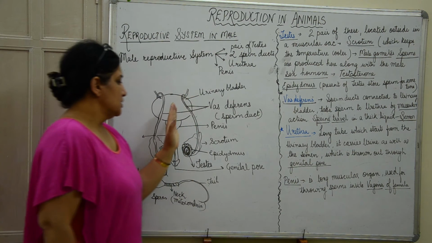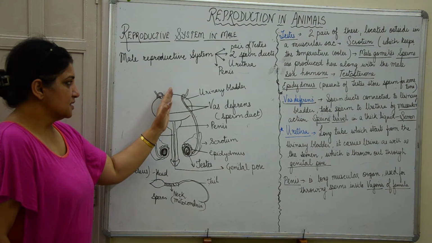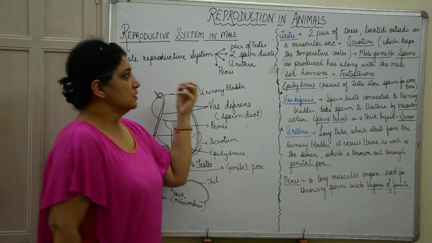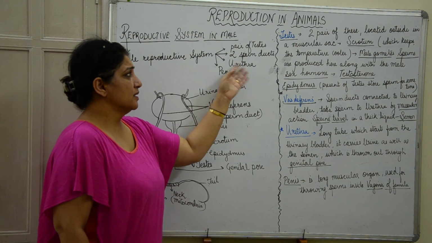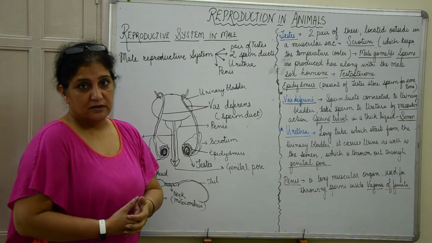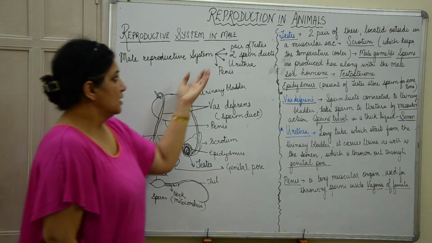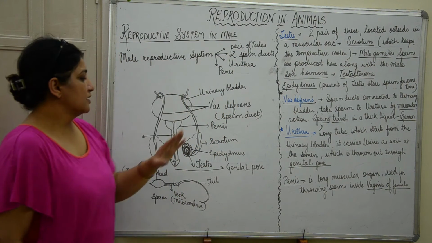Then the urethra, which is here. This urethra is what takes the sperm from the urinary bladder and is used to throw out the sperms. So this is where the sperms travel through. Then the penis, which is an organ of penetration. So now these are the main four parts of the male reproductive system.